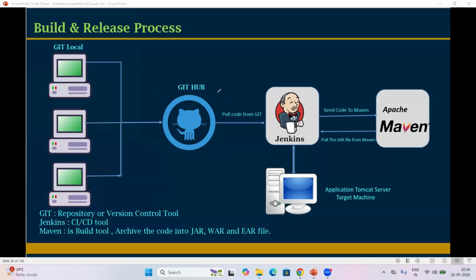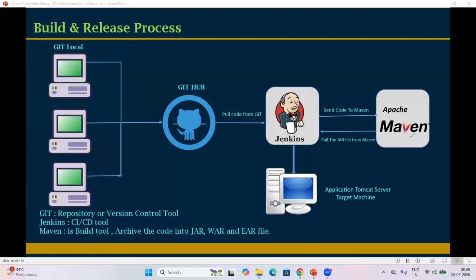Fine. Now, once we pull the code from GitHub to Jenkins, that is raw code. Raw code is nothing but unstructured, unformatted code. That raw code will not be understood by application servers. Raw code means different formats, different files, right? We cannot directly deploy that onto an application server. So that is why we integrate one more tool, which is Maven.